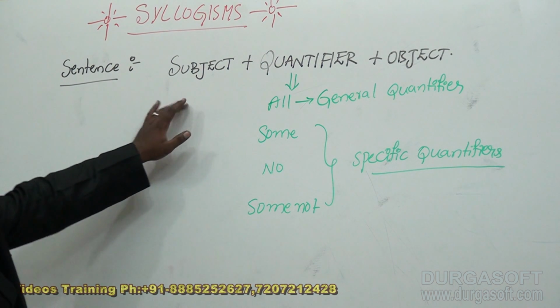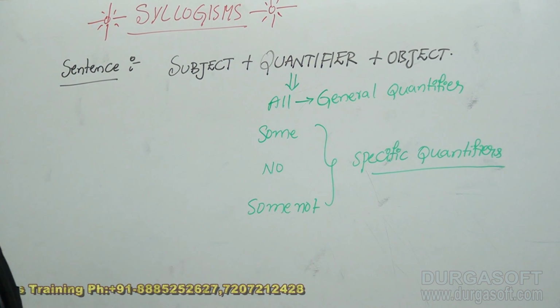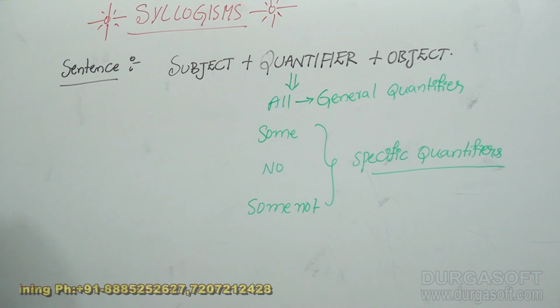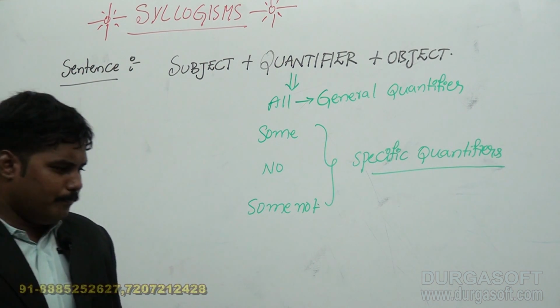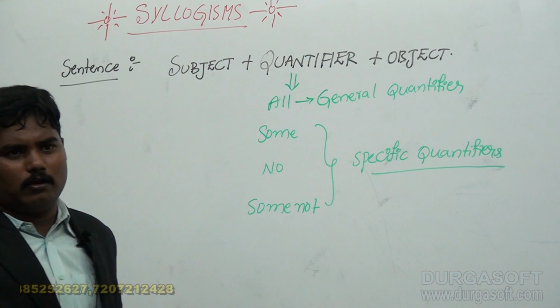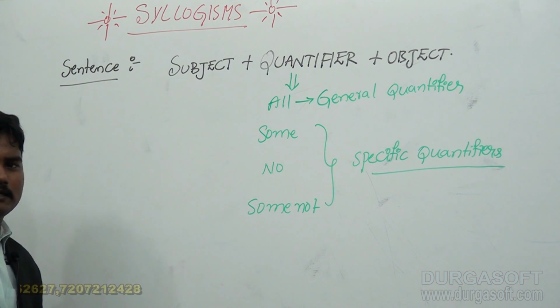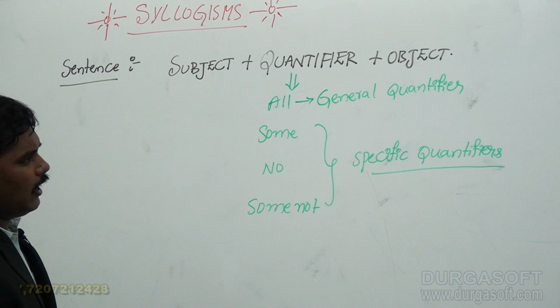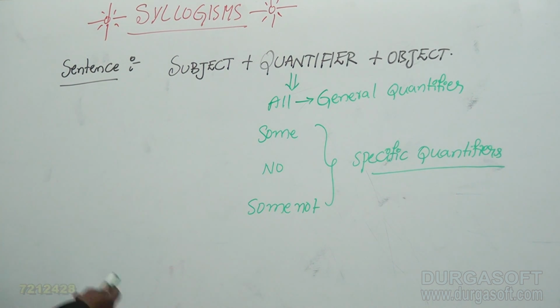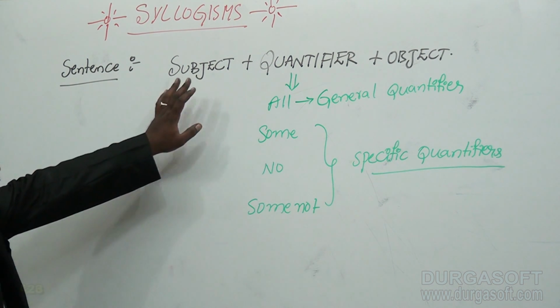Subject may be any objects, that is balls, bats, names like Raja, Ramu, or desks, tables, bells, board, chalk pieces, pens. All these are subjects and objects.